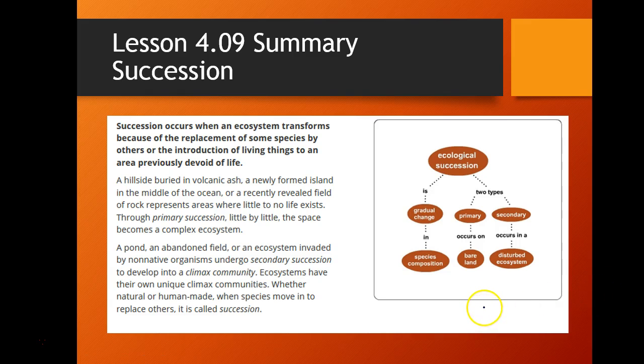So to sum everything up, remember we went over a definition for succession, which is a gradual change in the makeup of species. We went over two different types of succession: primary and secondary succession. Primary succession is unique because it happens on bare land, where there was no life before, whereas secondary succession occurs in a disturbed ecosystem. So we are replacing the organisms that once lived there with new organisms after some sort of natural event.